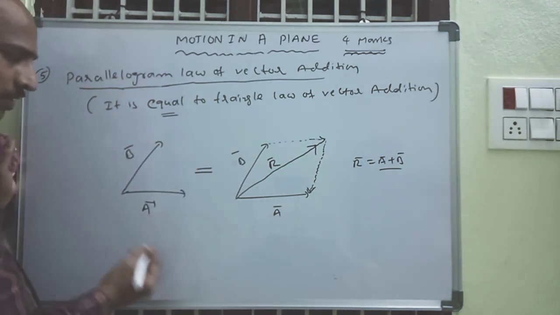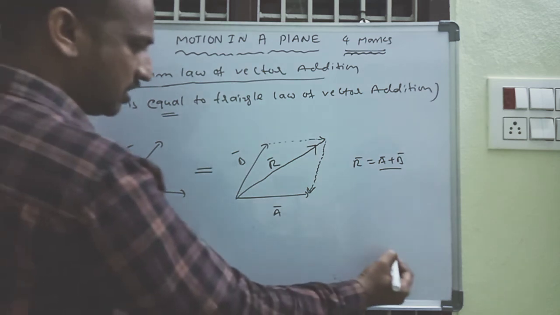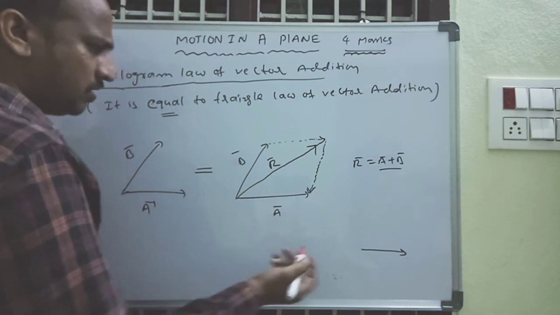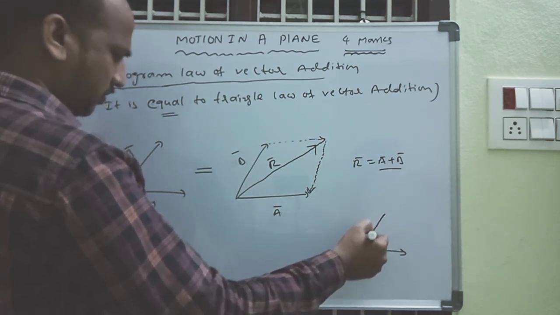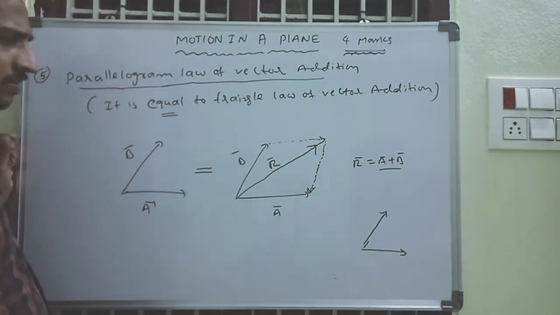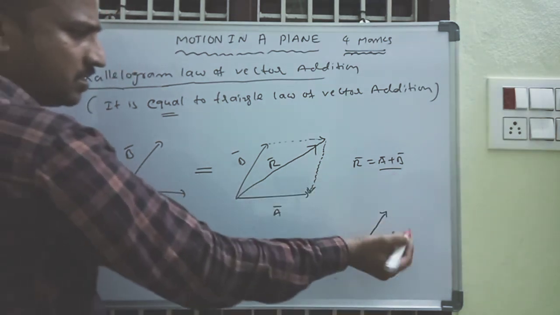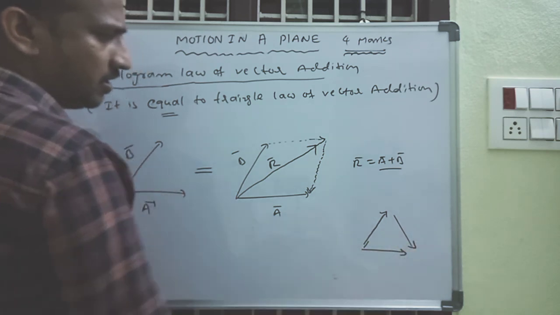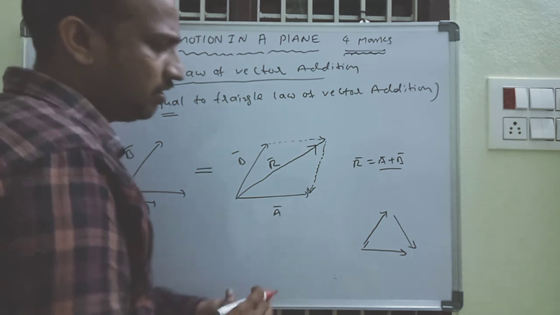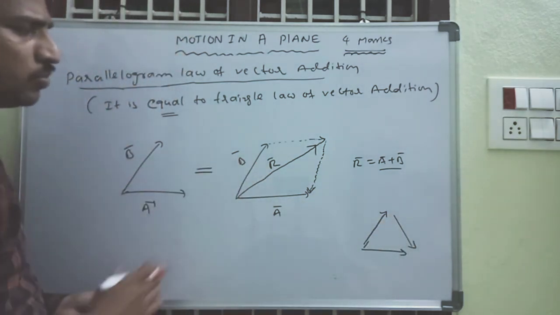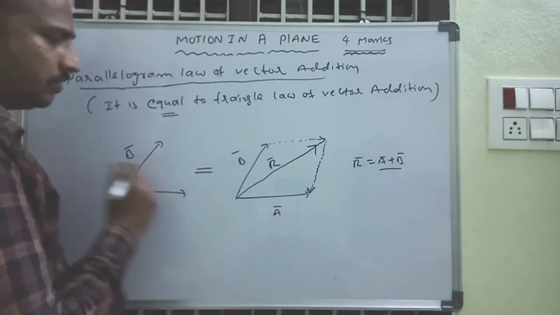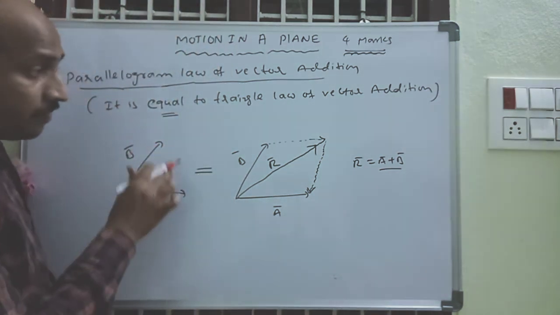The triangle law is the same. For example, this is A vector, this is B vector. So what is the resultant here? This is the resultant. A vector, B vector. These are the same, both are the same. This is also a right angle triangle. But there is no change of the vectors.